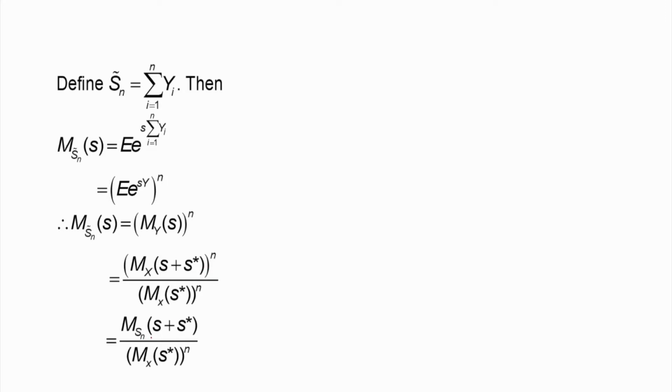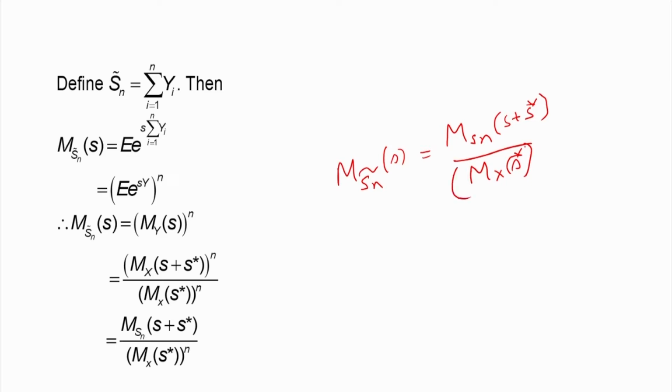So that way, the MGF of Sn tilde at S will be equal to the MGF of Sn at S plus S star, divided by MX of S star to the power n. So this is the relationship we get. Now we can use this relationship to find the PDF of Sn tilde.